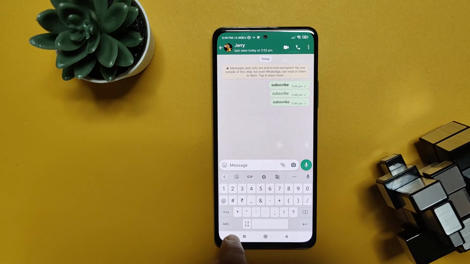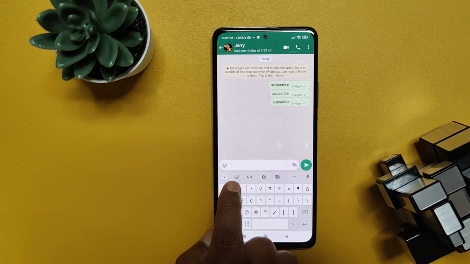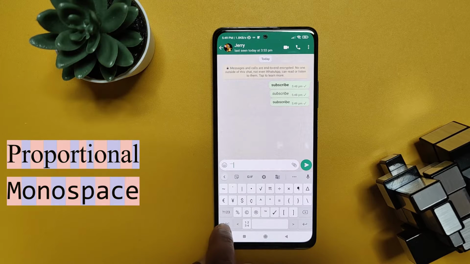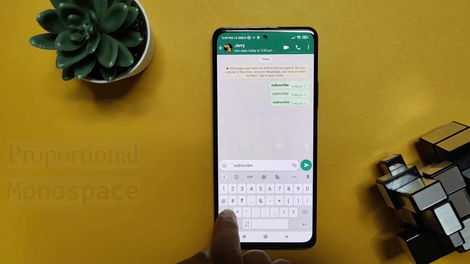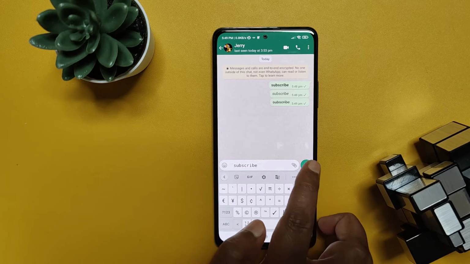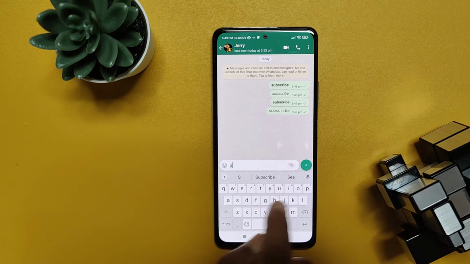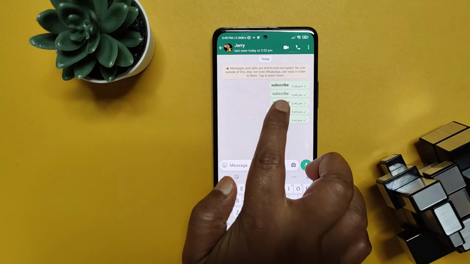There is also an option to create monospace font text. This is a font whose letters and characters each occupy the same amount of horizontal space, only by adding 3 grave accents to either side of the text. Now you can see the difference between these two message fonts.